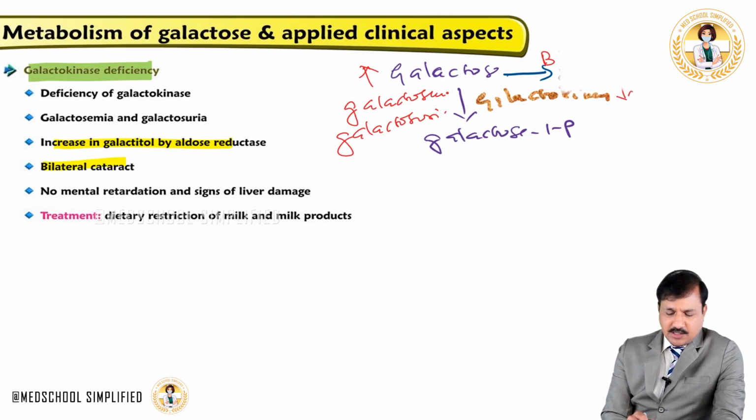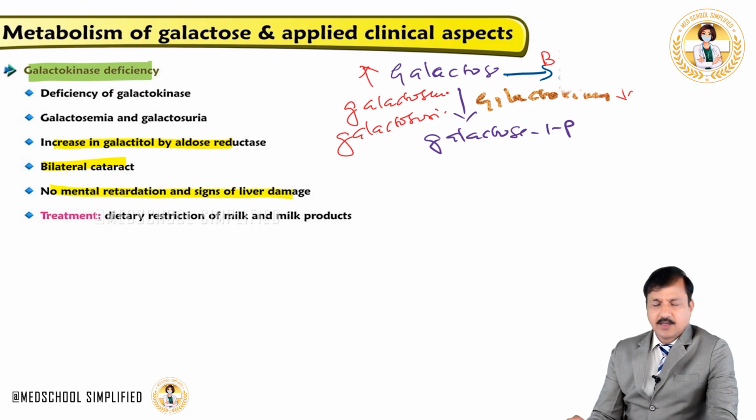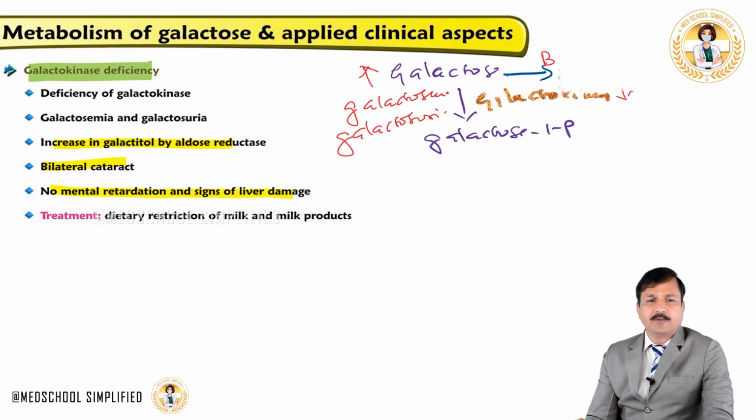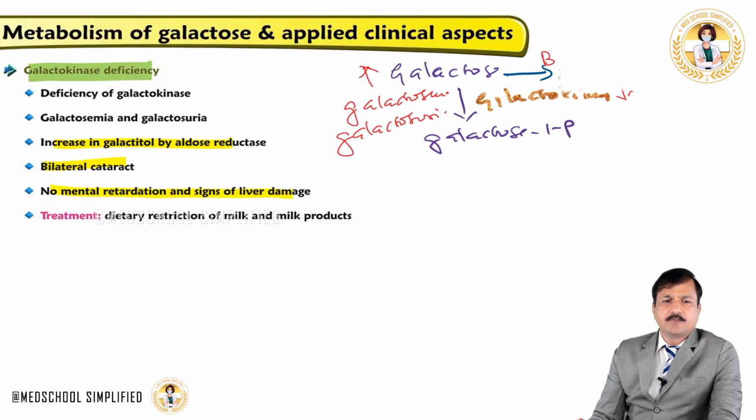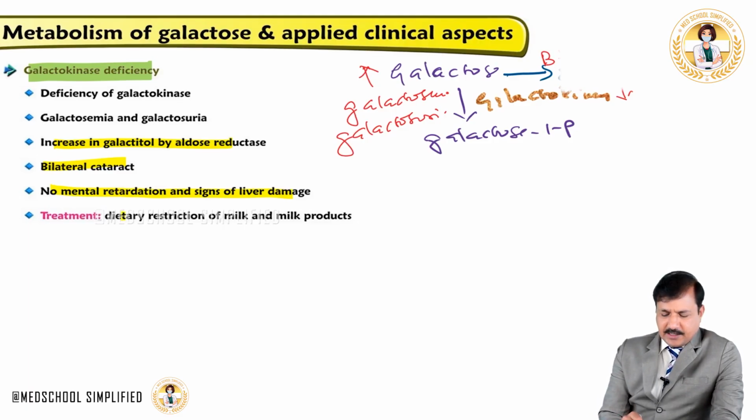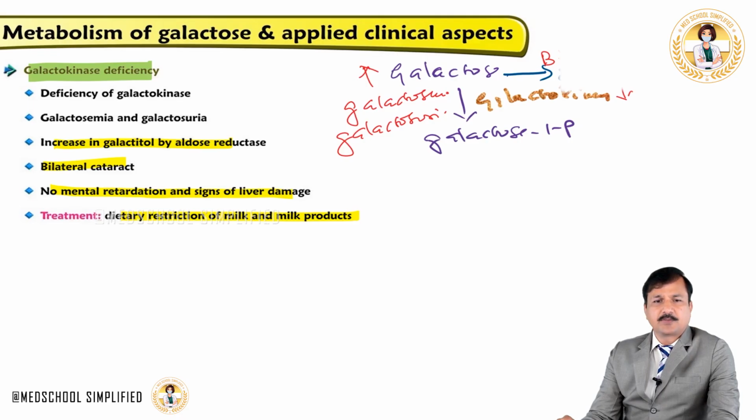So patients with classic galactokinase deficiency generally do not show liver damage or mental retardation. Treatment is simply dietary restriction of milk and milk products, which will take care of the signs and symptoms. So the only visible sign that you see in galactokinase deficiency is that the patient will show bilateral cataract most of the time.